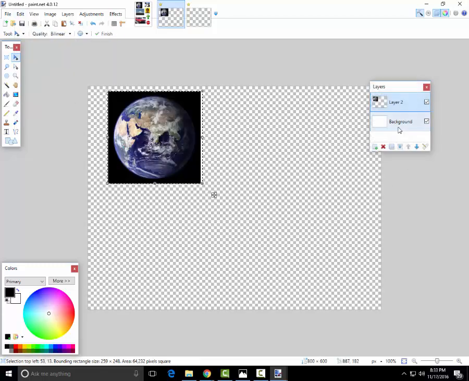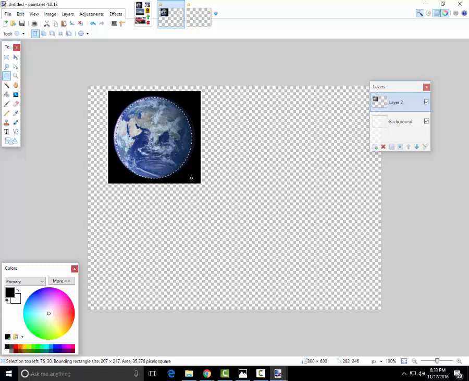We have the transparent background, and on layer 2 we have the earth. Now what do we want to do? Now we want to cut out this earth from this black background here. So we want to get the circle tool, and we want to select a circle here.